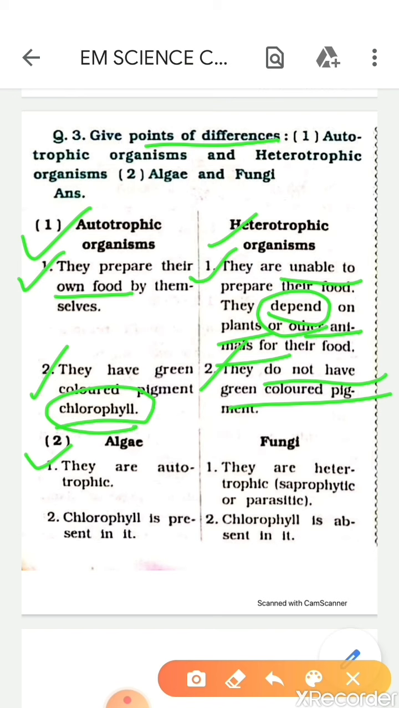Next, second one, algae and fungi. Algae are autotrophic, whereas fungi are heterotrophic. They may be saprophytic or parasitic. Chlorophyll is present in the algae, and in fungus chlorophyll is absent.